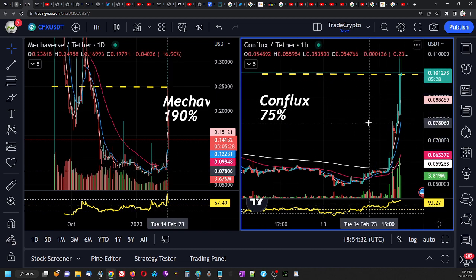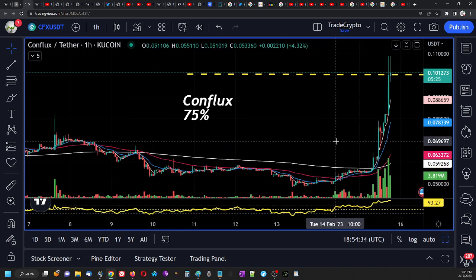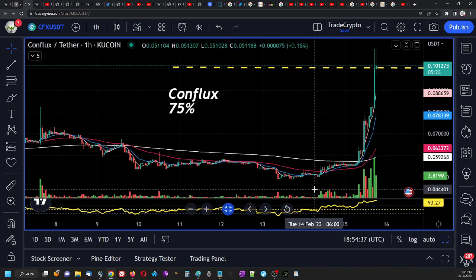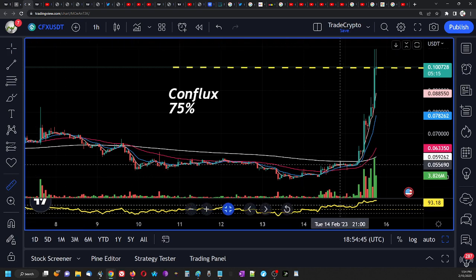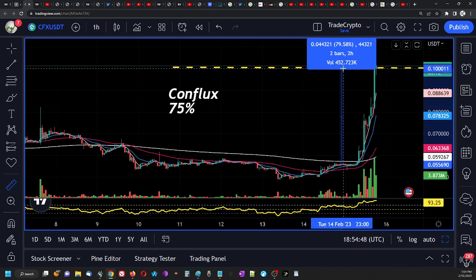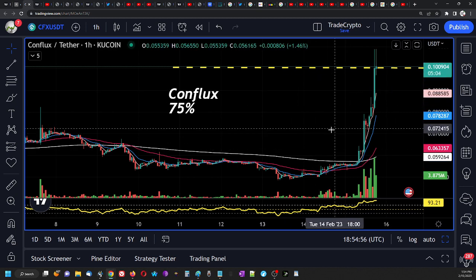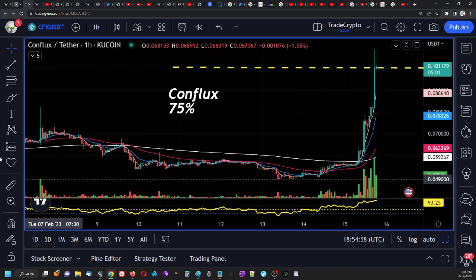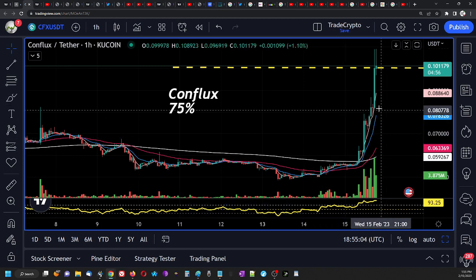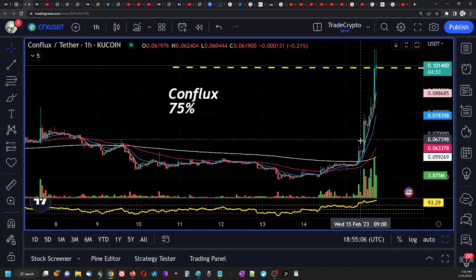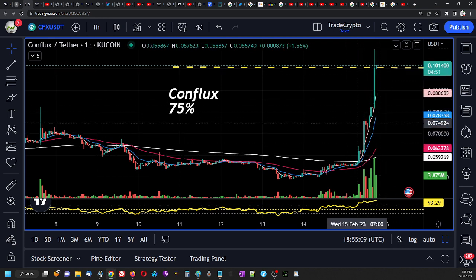But you gotta understand, the pump came after I shared this trade in the private list, because I calculated buyer power plus volume spike. You see the volume was so low and started to spike right here. So when I shared this trade in the private list, members were asleep during the night. Some members didn't trade this coin because they are overseas, so the time frame is different. But what I like to say is, if I share a trade in the private list, you have to buy the coin in this price range here. Don't try to follow the pump. Don't buy here, don't buy here, don't buy here, because you already lost the move.